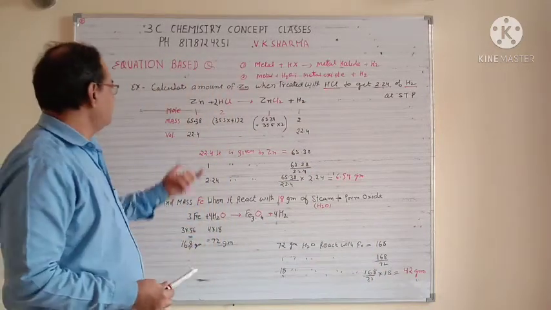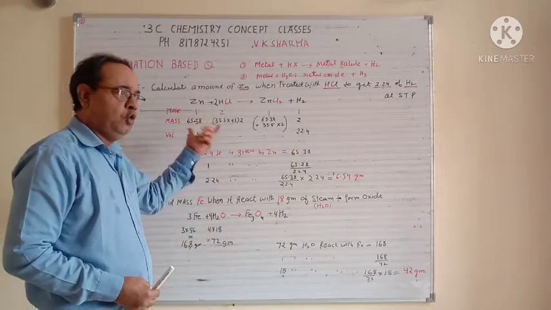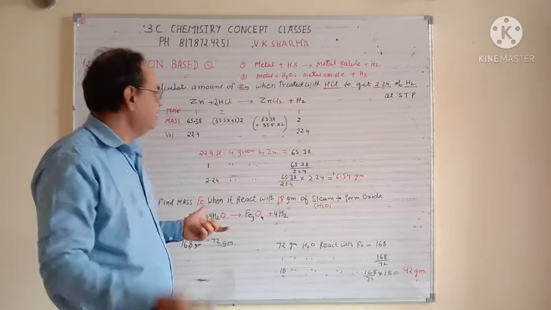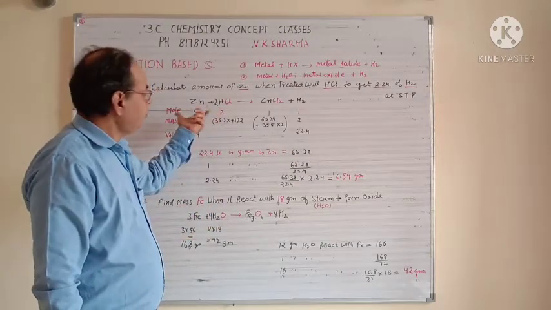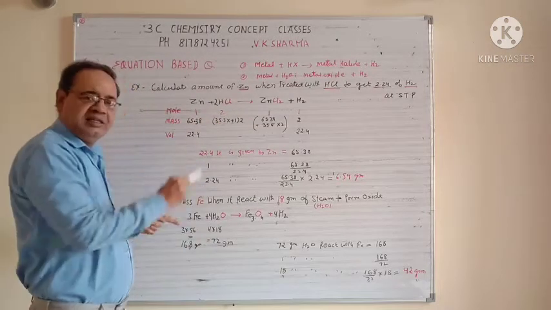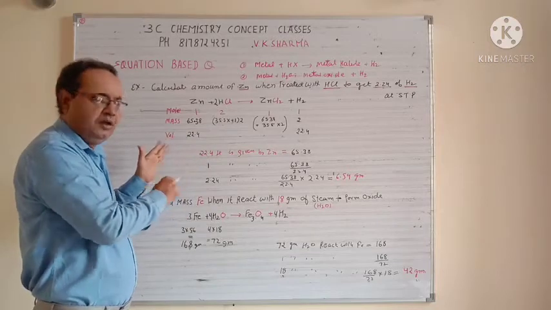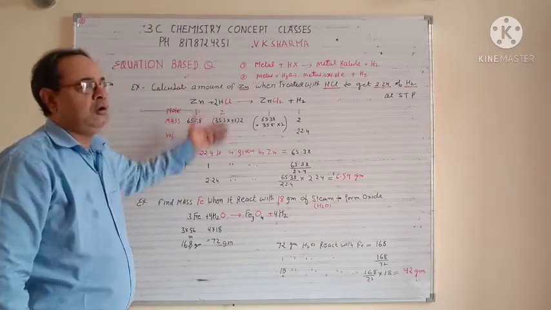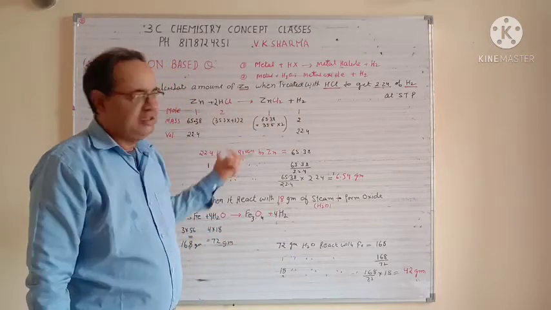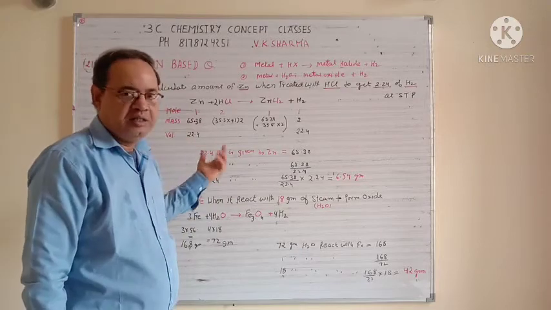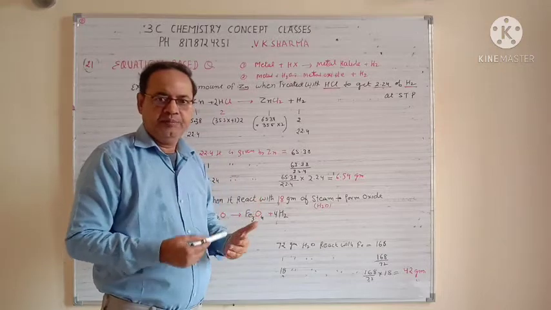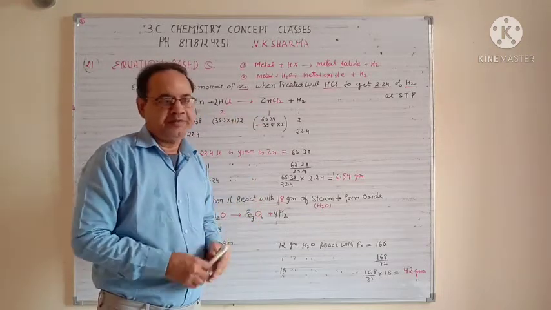So I told you that first you write the equation. Without the equation, you can't understand it. And for the equation you can go to my other chapter, that is reactions, and you write moles, mass, volume. So whatever relation he is asking, just compare with it, use the unitary method, and you can solve all your questions. Now the equation will change, the quantity will change, but mass you can't change, mass is fixed, volume is fixed. So by this permutation and combination, you can solve the questions of your stoichiometry.